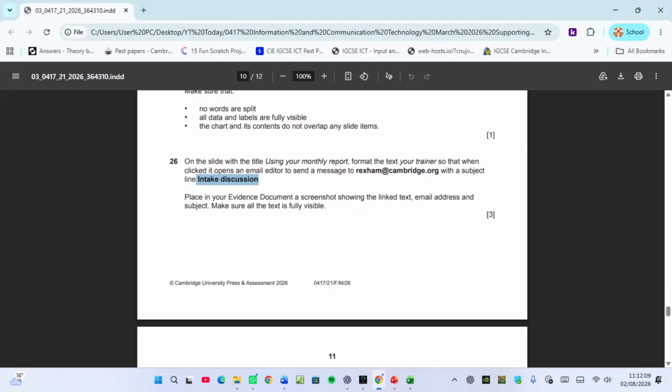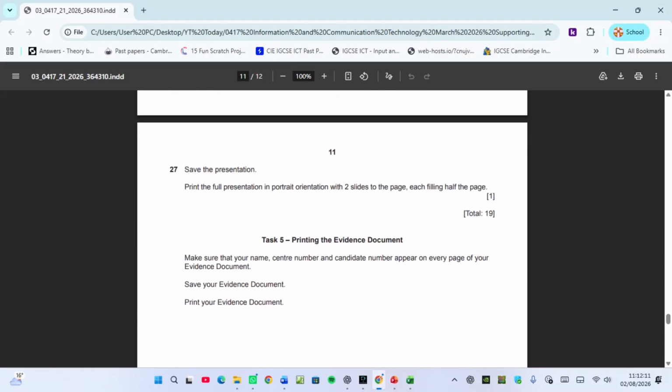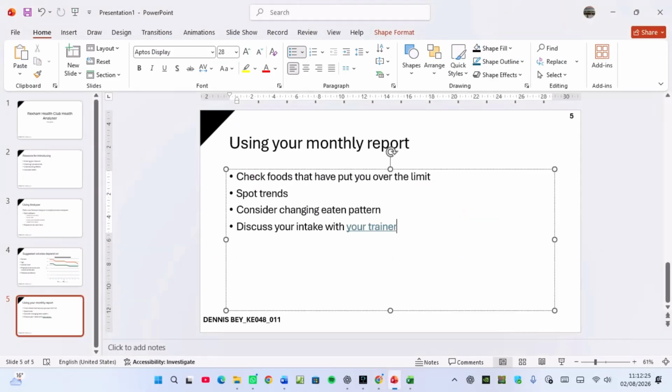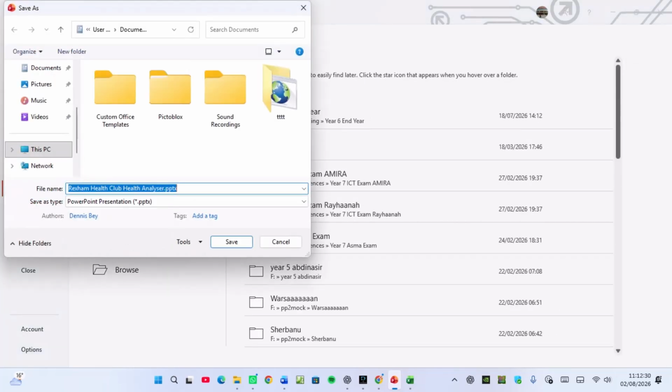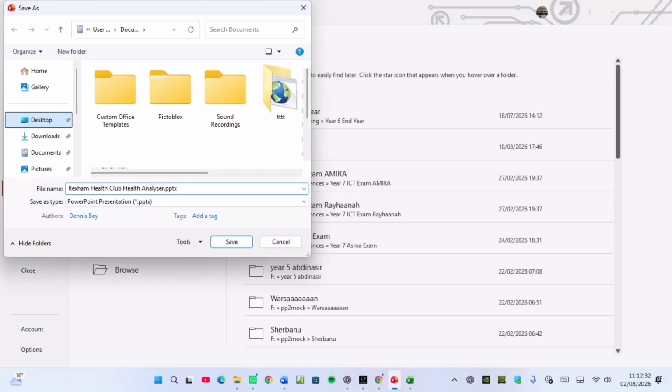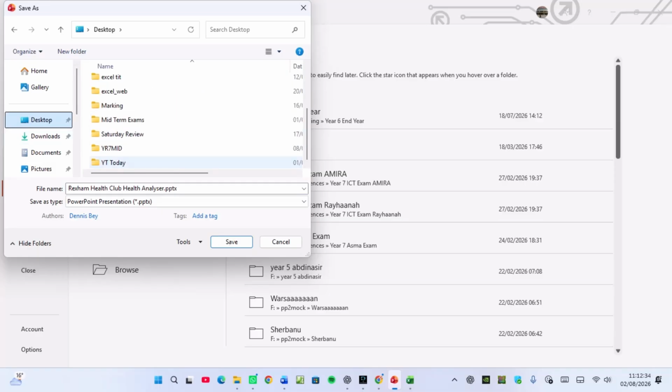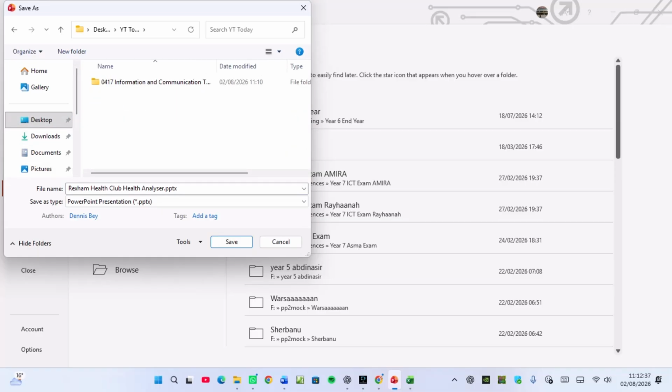So that is how you take the evidence. So where are we? We have done that. Those are 3 marks. And then save your presentation. And then print the full presentation in portrait orientation with 2 slides per page, each filling half a page. So you need to save it according to what you want. So I'll come to File. Then I say Save As. Then I go to This PC. And then I go to Desktop. Then I go to YT today. And then I can give it Wrexham Health Analyzer.pptx. Then I save it.